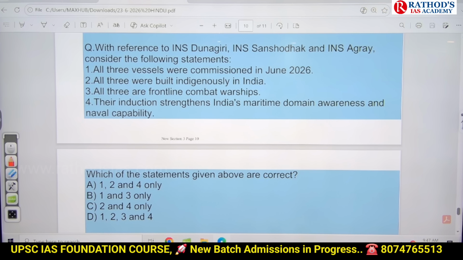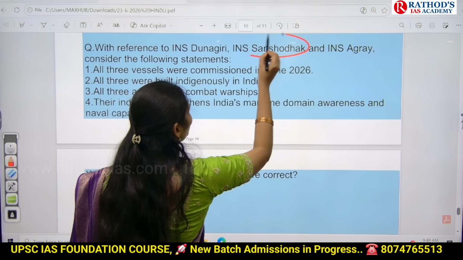With reference to INS Dunagiri, INS Sanshodak and INS Agra, consider the following statements. All 3 vessels were commissioned in June 2026. Not in one go, they were commissioned separately. All 3 were built indigenously in India. Yes. All 3 are frontline combat warships. INS Sanshodak is just a survey ship.